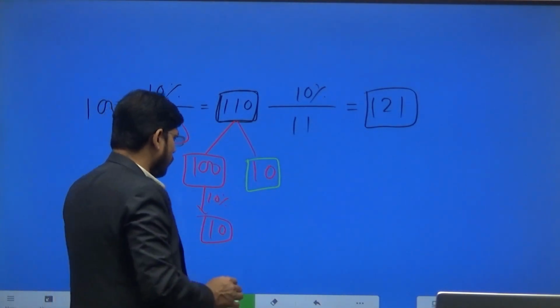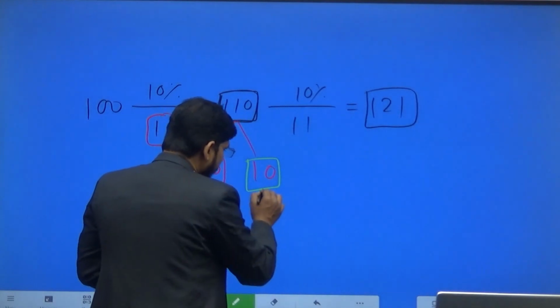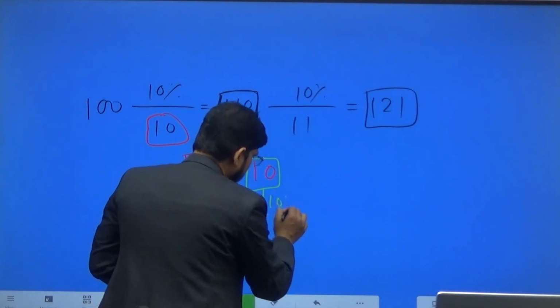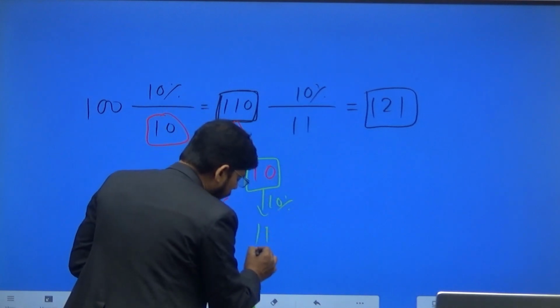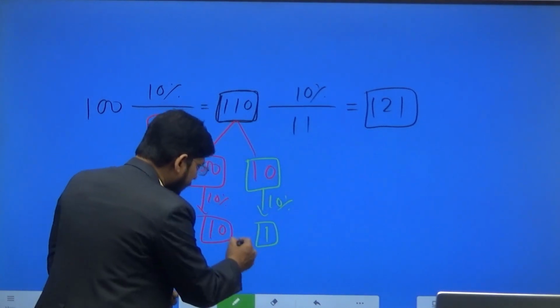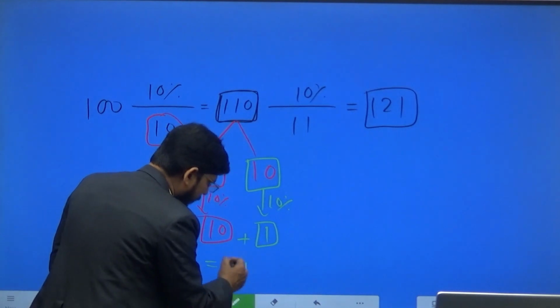On this sum of money also, we have to give 10% interest. So 10% of 10 is 1 rupee, and the total sum will be 11 rupees.